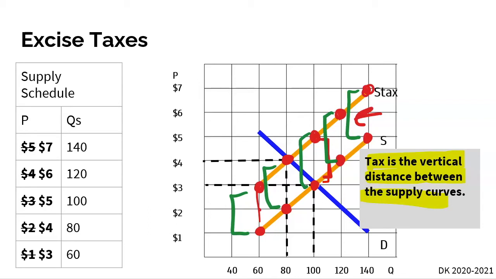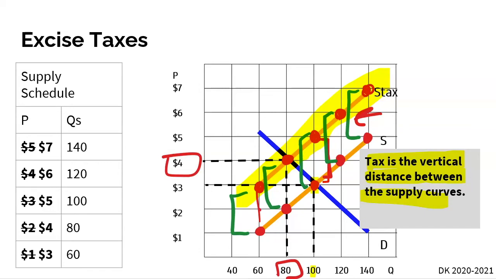And so here, we also know that there is a new equilibrium. The equilibrium is no longer at $3 and 100. Instead, we have a brand new supply curve, which I'm going to highlight right now. So where that intersects with the old demand curve is our new equilibrium price and quantity. So our equilibrium price and quantity now is at 80 units and at $4.